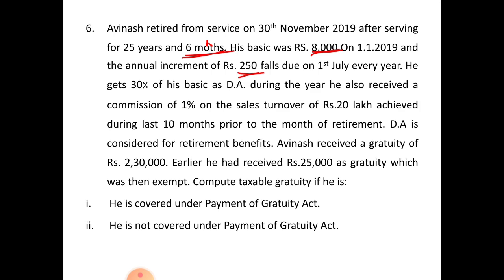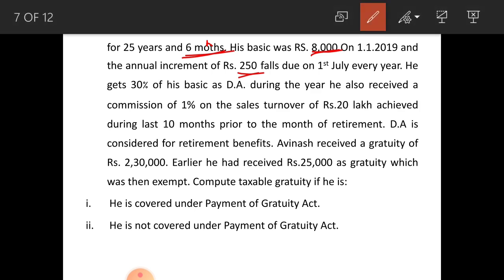He gets 30% of his basic as DA. 30% of basic means, for covered under Payment of Gratuity Act, 30% of that 8,250 you have to consider as DA.